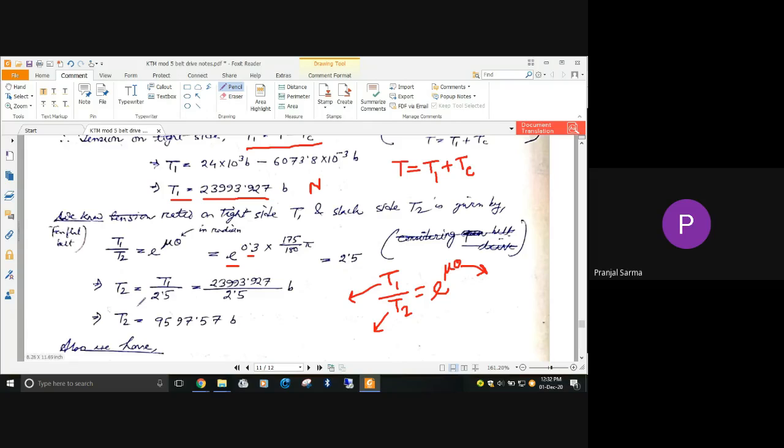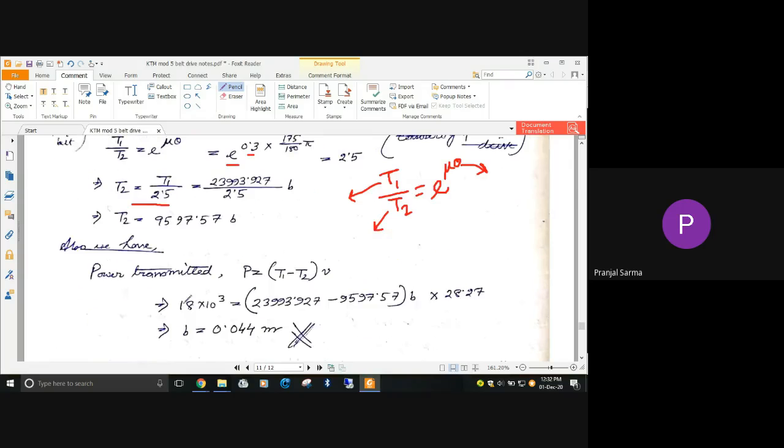From here we can write T2 equal to T1 by 2.5, and T1 we have just found as this particular value. So we use T1, and T2 we have obtained, also in terms of b. So T2 equals 9597.5 sin b. And the unit is Newton.